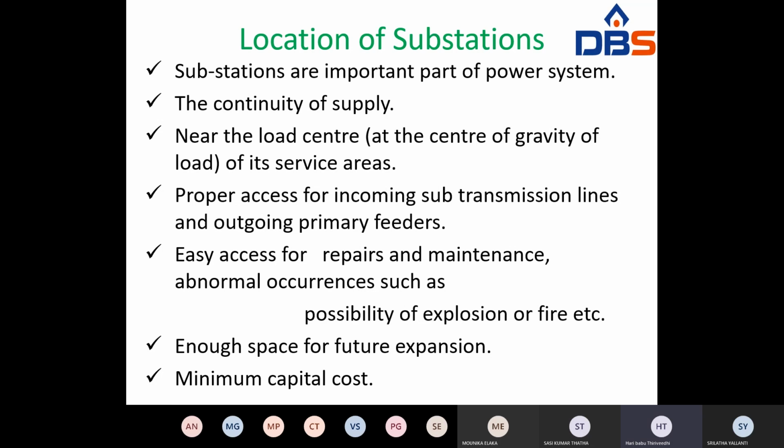Next point, the selected substation should be free from atmospheric pollution. So that means we have to select a substation site that is away from the industrial area. If an industrial area is there at that particular place, there is more and more pollution, and because of that pollution corona may occur in the substation. That's why the selected substation location should be far away from the industrial area, to avoid the air pollution.